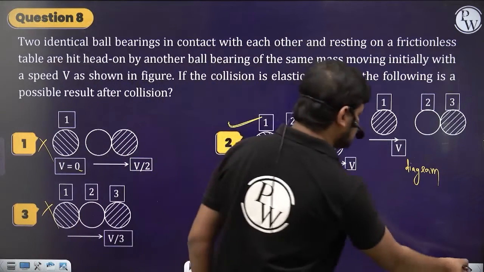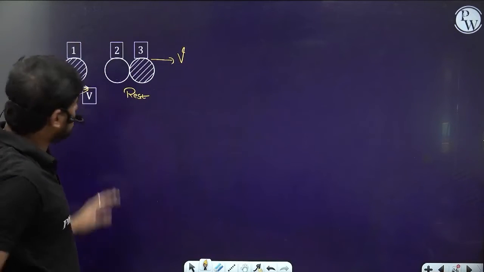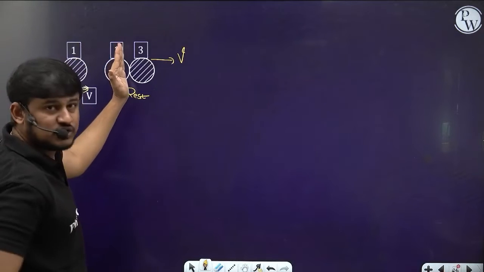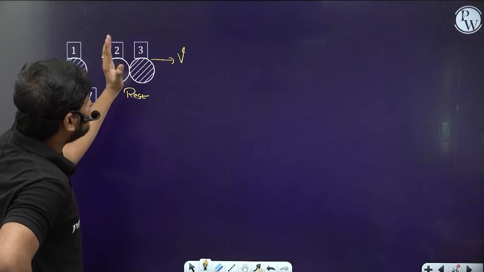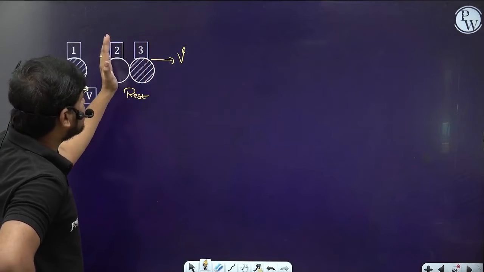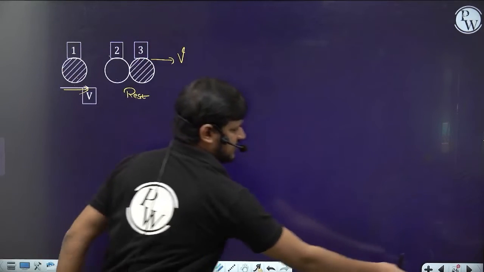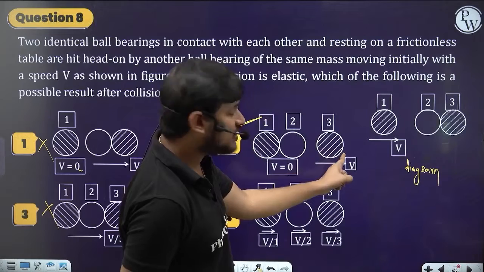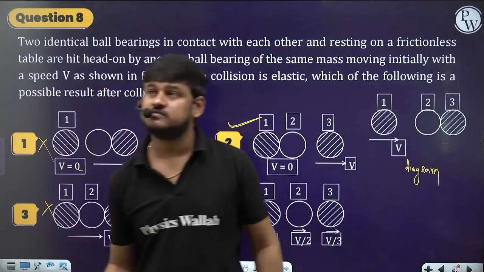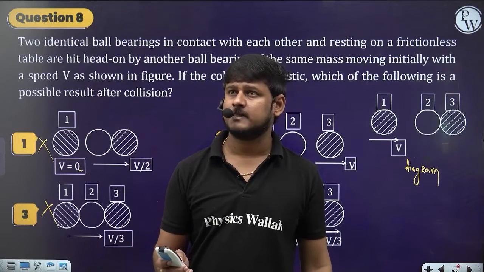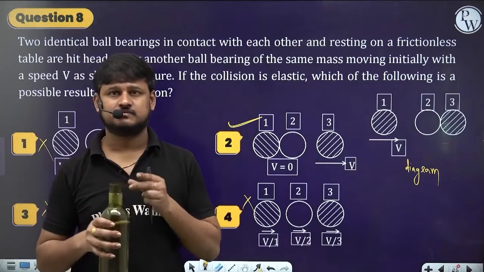See here, the simple logic is, it is moving with velocity v. They are all identical, so it imparts its velocity to the second body. Then again the collision happens between these two, so its velocity will be imparted to this one. That means the final body, the third body, gains a velocity v, and these two come to rest. Yes or no? So the final body gains a velocity v and these two come to rest. Clear guys? Understood? Done? Sure. So next.